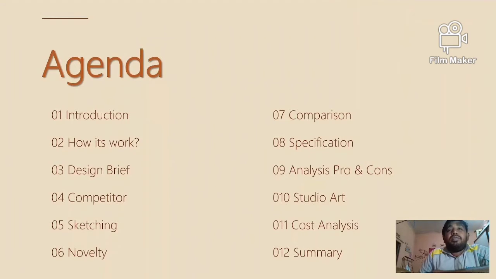Next, agenda. We conduct this presentation with 12 agenda items.